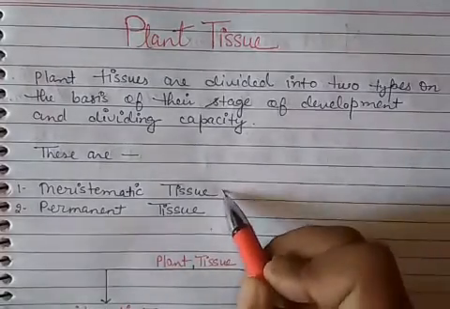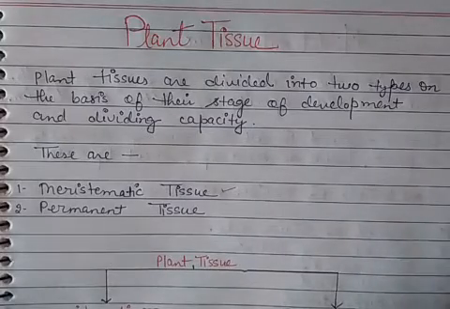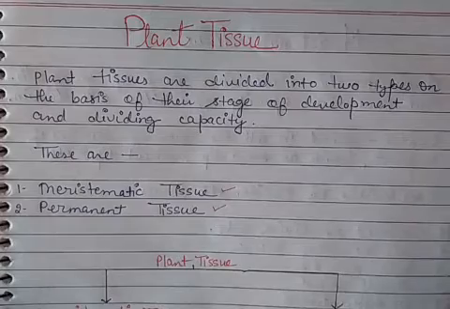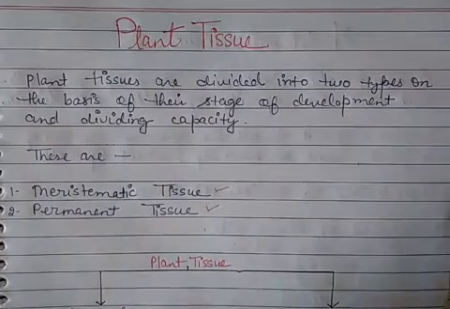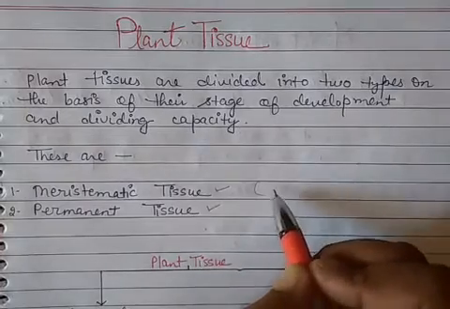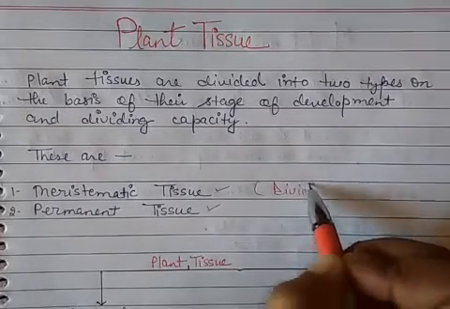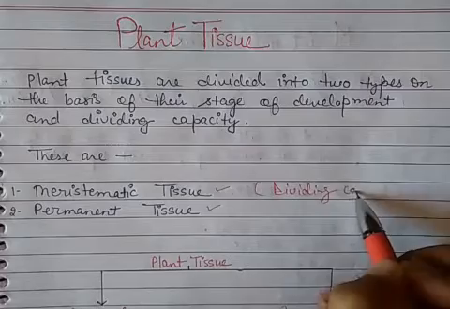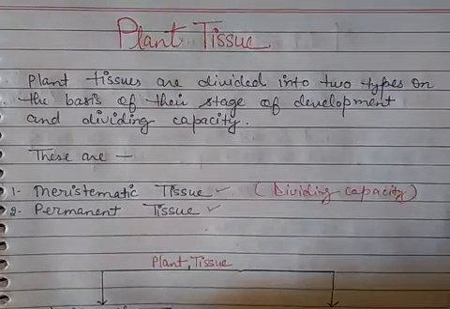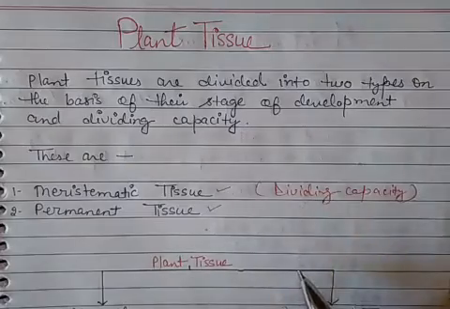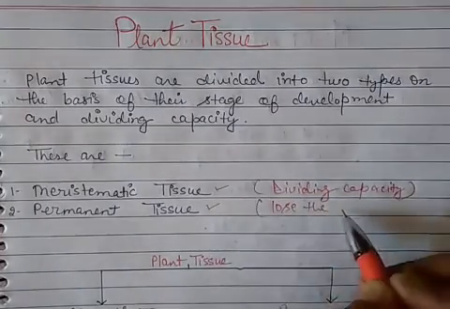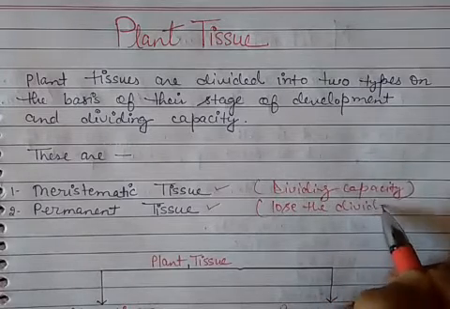The first one is meristematic tissue and the second one is permanent tissue. Meristematic tissues are those tissues which have the dividing capacity, and permanent tissues are those tissues which lose the dividing capacity.